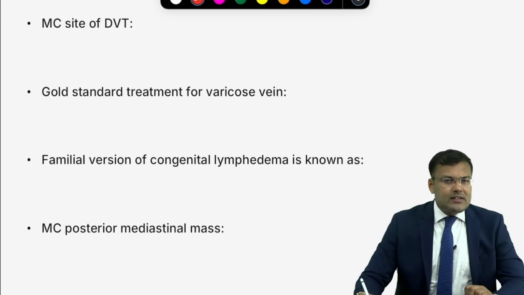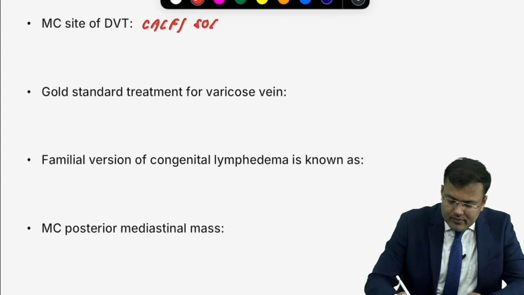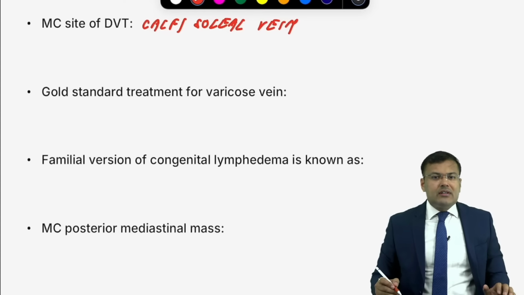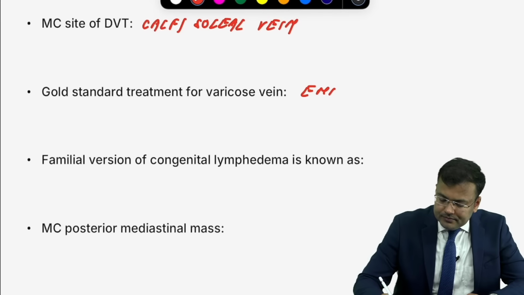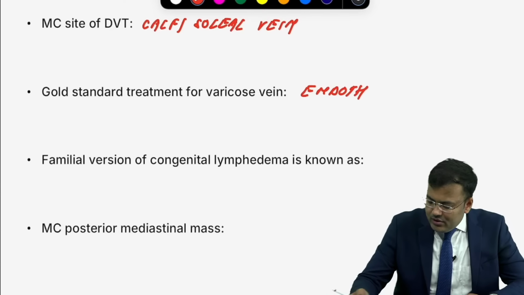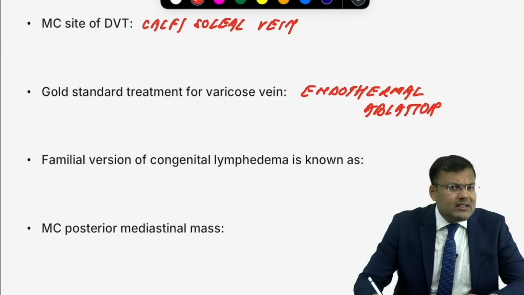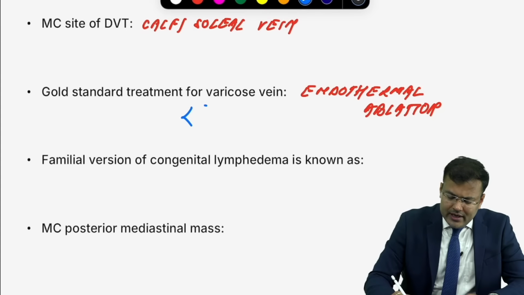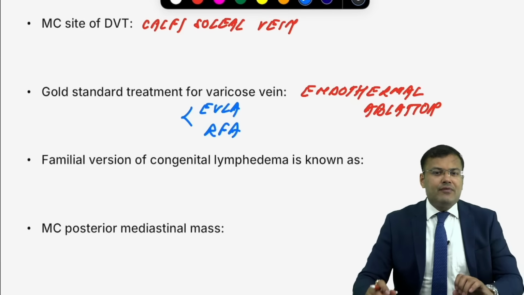Next, what is the most common site of DVT? Calf or soleal vein. Next, what is the gold standard treatment for varicose vein? Nowadays, endothermal ablation. Clear? And what are the techniques available nowadays? We have two techniques mainly used, EVLA and RFA. Can you tell me what is EVLA? Endovenous laser ablation. RFA, that is radiofrequency ablation.